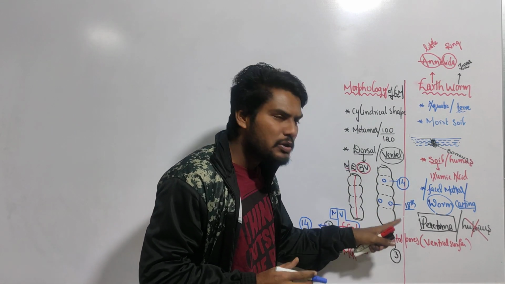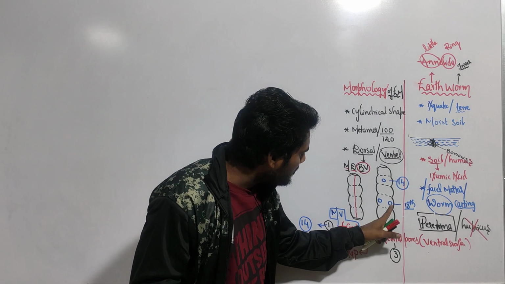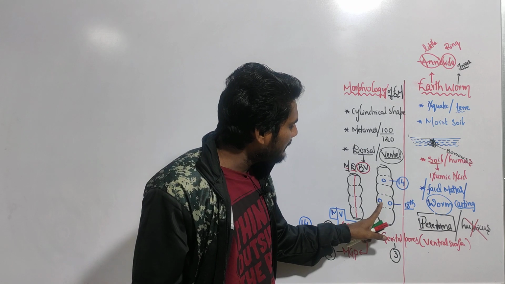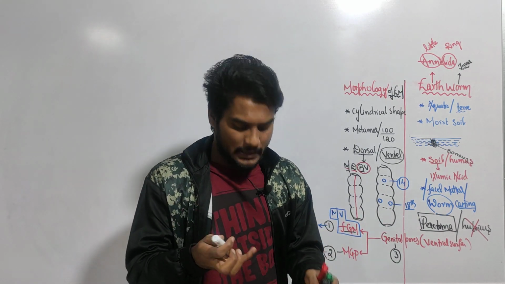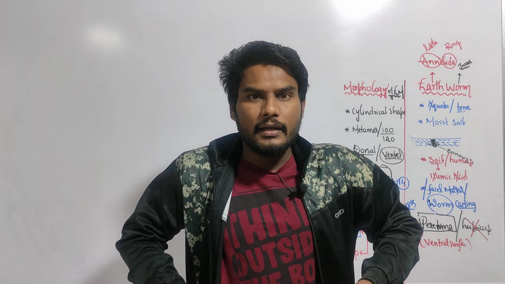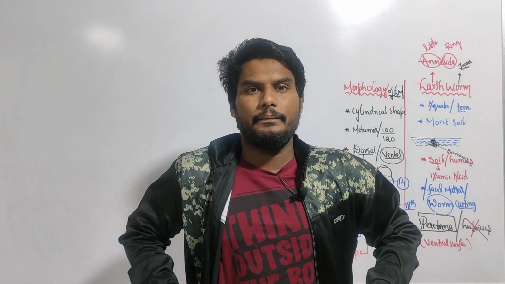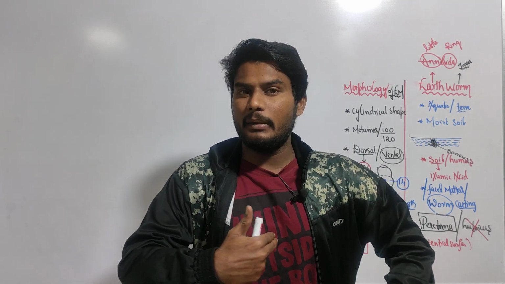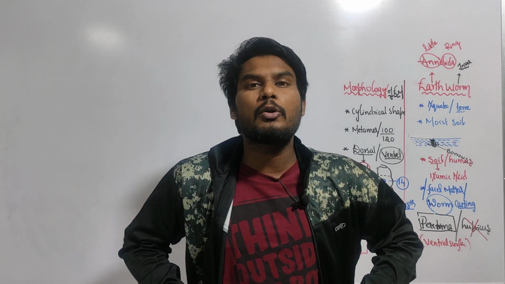So where are these genital pores present? On the ventral side. But these 2 genital pores are not present in the middle of the earthworm. They are present on the lateral side, sidewise. If they are present in this region, this is middle. If they are present in this manner, on these 2 sides, this is lateral. Ventrolateral: they are present ventrally but not in the middle. They are present sidewise, so ventrolateral.